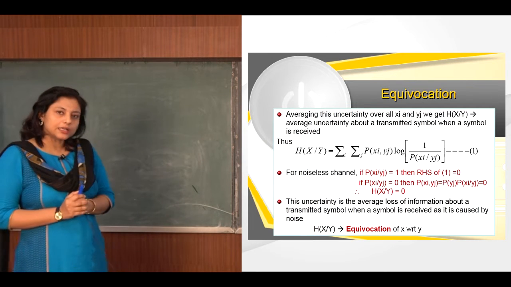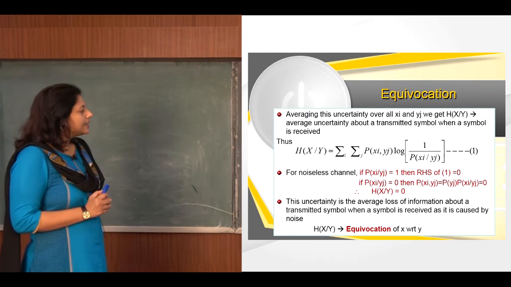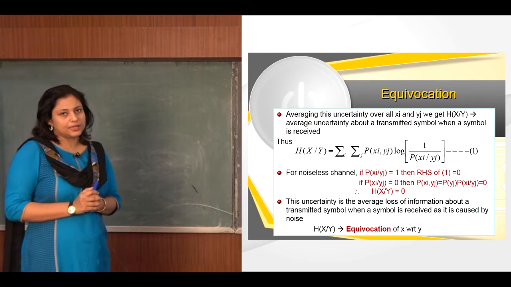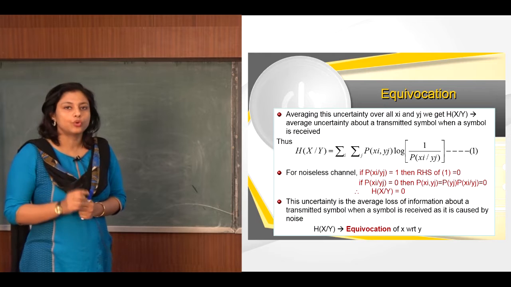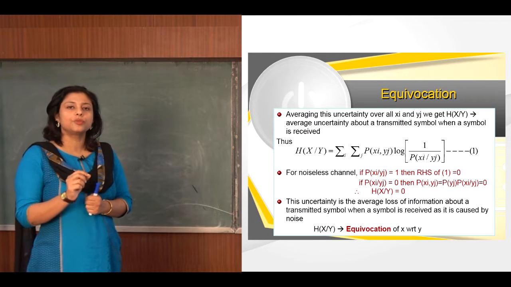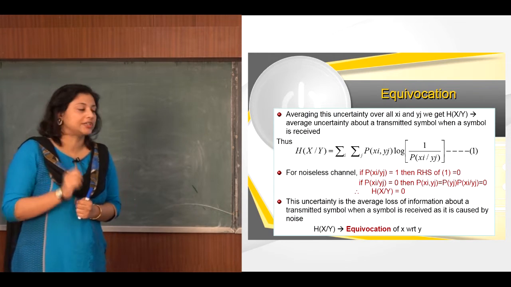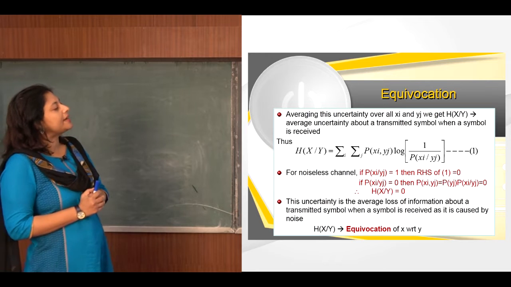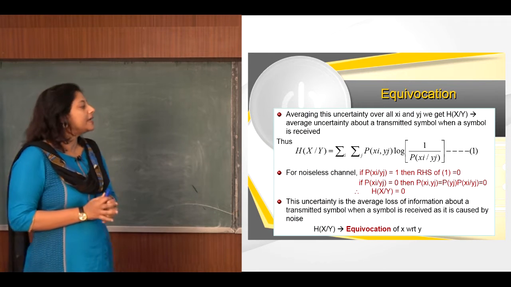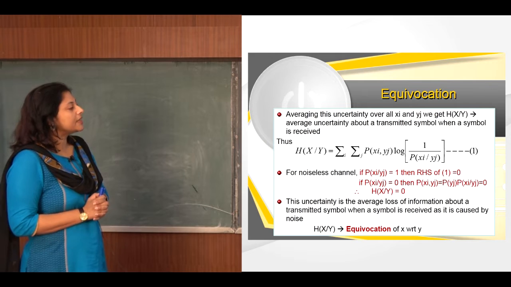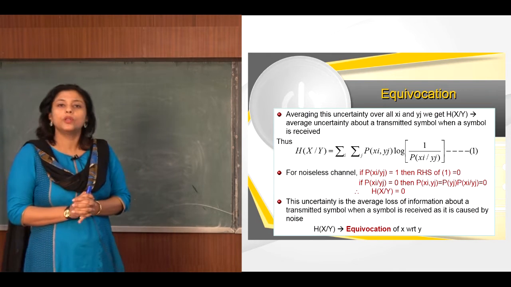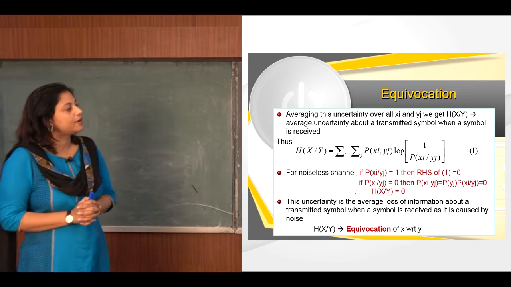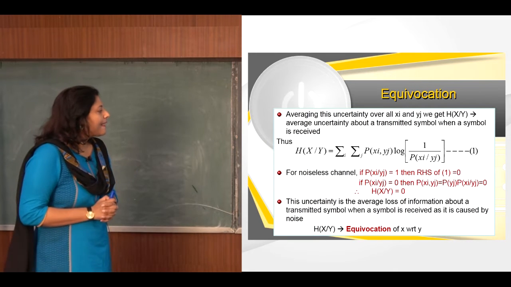Now if we consider a noiseless channel, then p(xi/yj) is equal to 1, that means true. xi/yj is true means xi is transmitted when yj is received. Then if you look at the right hand side of equation 1, we get it as 0. Because if p(xi/yj) is 1, then log of that will be equal to 0. So the right hand side of equation 1 will be 0.